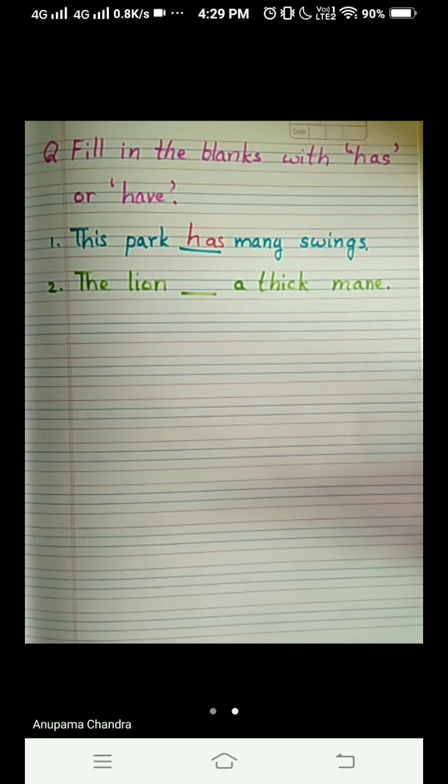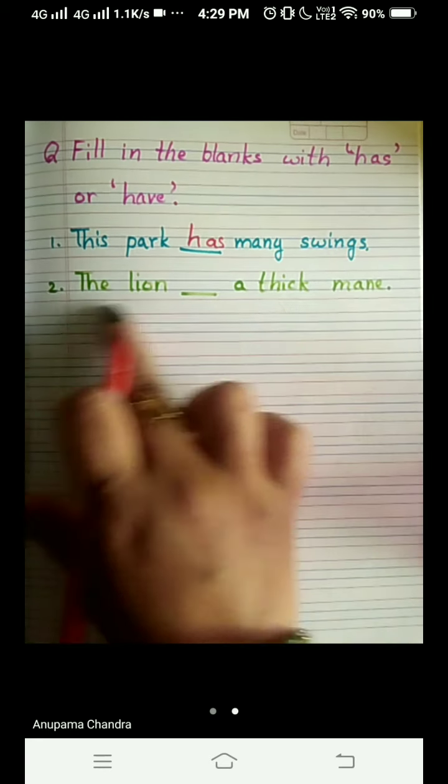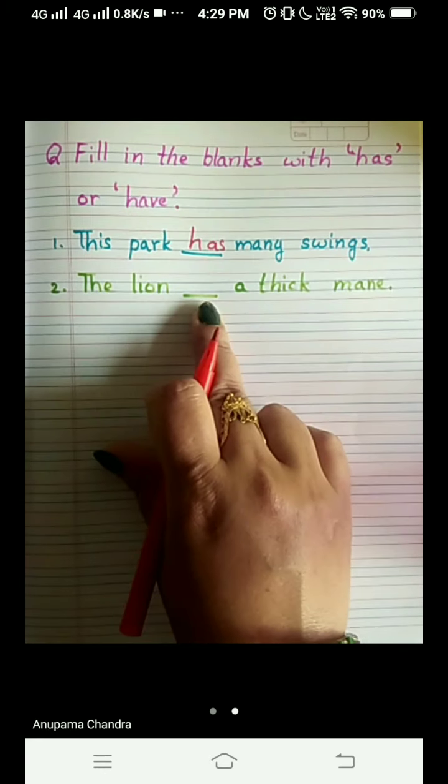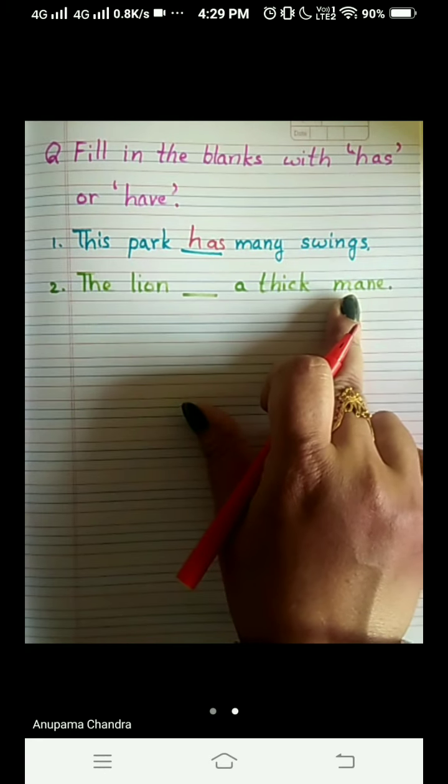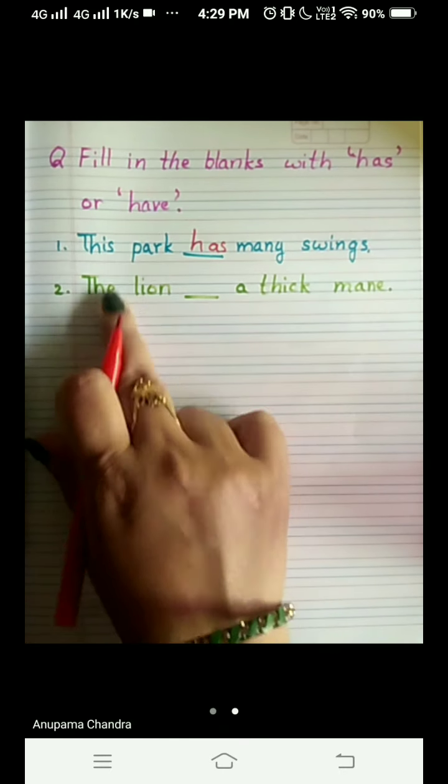The hairs around the face of a lion is called mane. Okay, the lion dash a thick mane. Now again I come back to the question: what is the subject here? What are we talking about in this sentence? The lion dash a thick mane. We are talking about the lion.